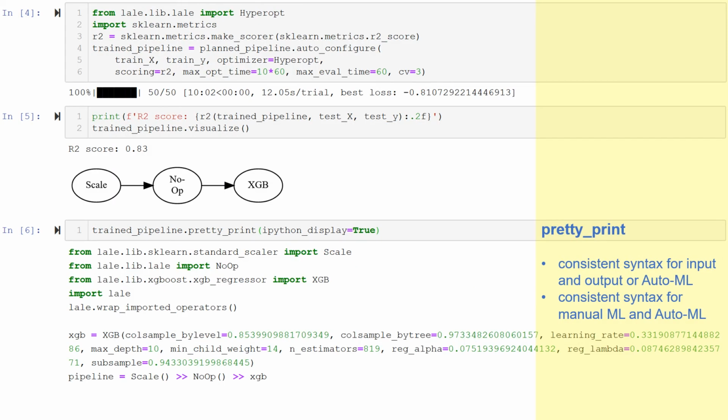Besides visualization, another way to inspect the result of AutoML is by pretty printing. So trained_pipeline.pretty_print shows you the Python code for the trained pipeline that you got out of Hyperopt in this case. We designed this such that the syntax for the input, in other words, the planned pipeline from earlier, and the output, in other words, what you get from pretty_print, is consistent, and also such that you have a consistent syntax between manual machine learning, where all of the hyperparameters and algorithms are chosen by hand, and AutoML, where the automation does some of those choices for you.